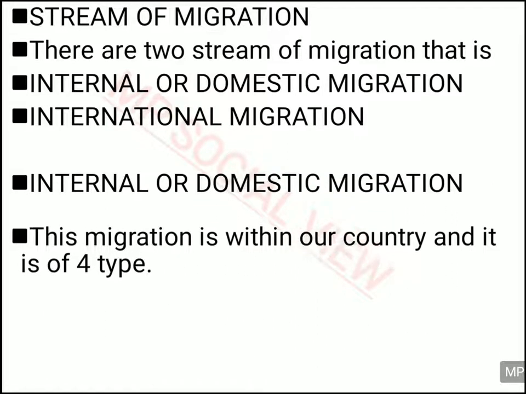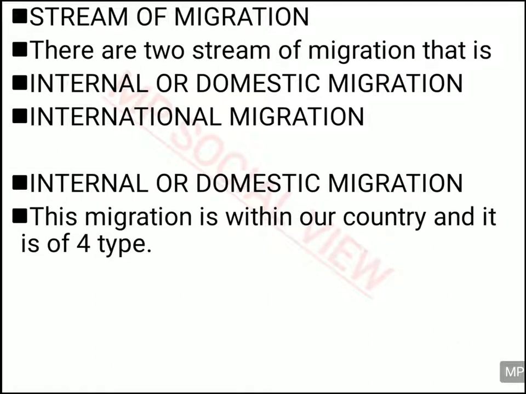Now let us discuss the streams of migration. There are two streams of migration. Migration is basically of two types. One is internal or domestic migration. Another one is international migration. In internal migration, it is actually the migration within the country. Within the country also, from one place you go and settle in another place.